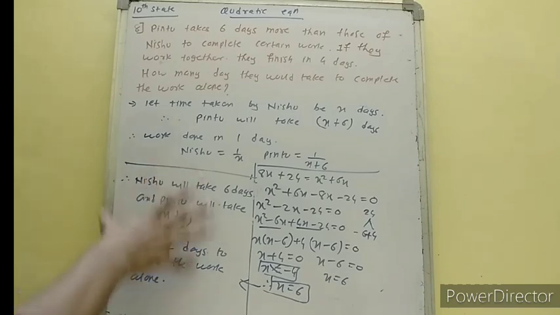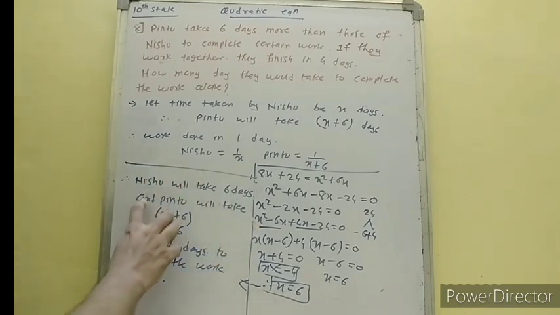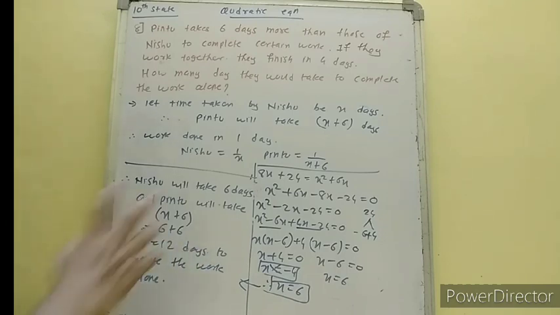Okay. So write the final statement properly. Nishu will take 6 days and Pintu will take x plus 6, that is 6 plus 6, that is 12 days to complete the work alone. Okay. I hope you got it. Whatever I erased, please go backwards and copy it down.